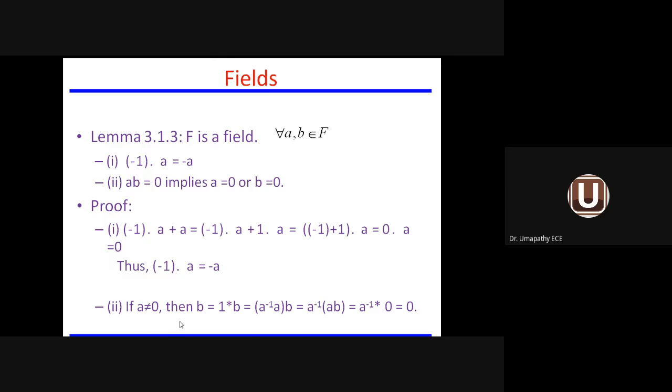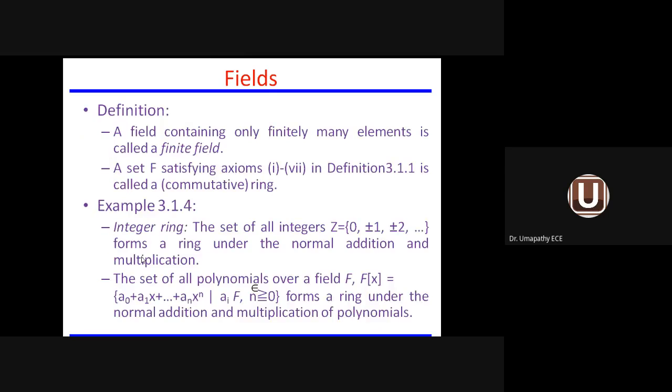And similarly, if A is not equal to 0, then B equals 1 into B. In the place of 1, we put A inverse into A into B. So A inverse AB equals A inverse into 0, which means 0. So we have two axioms here: minus 1 into A equals minus A, and A dot B equals 0. To satisfy that, the proof is given below.